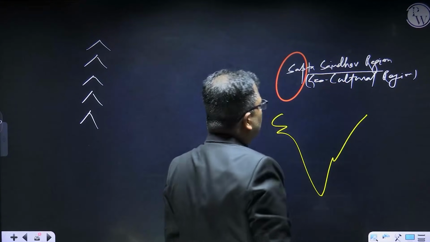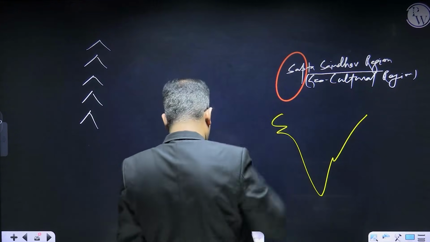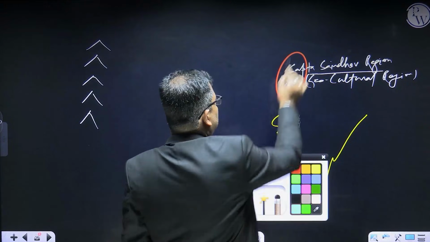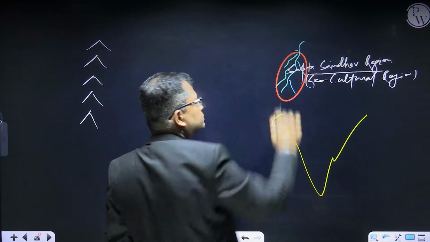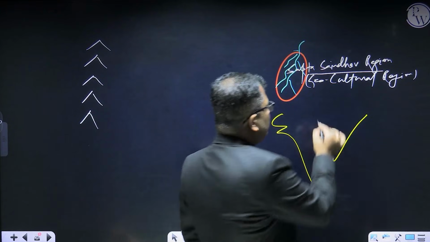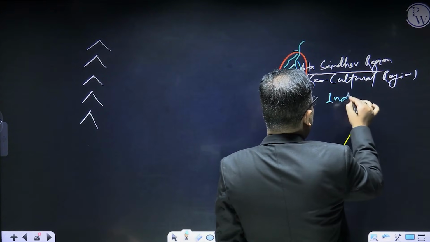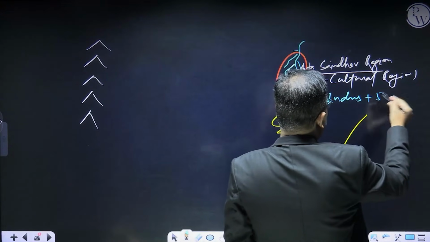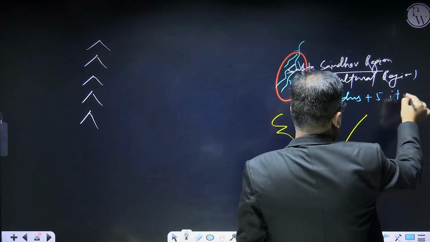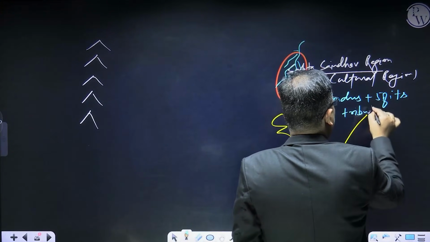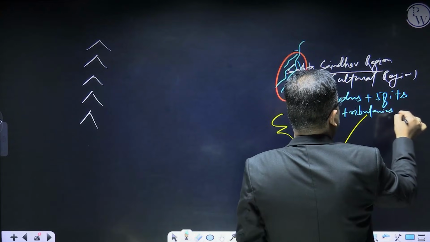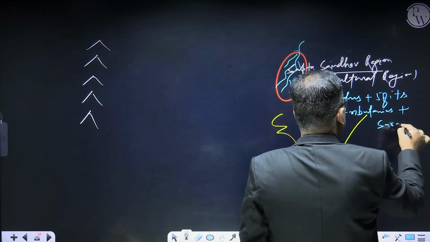If I talk about the geography, this is the region of the 7 rivers. Are you getting me? 7 rivers. These rivers are the Indus plus 5 of its tributaries, and one is the river Saraswati.